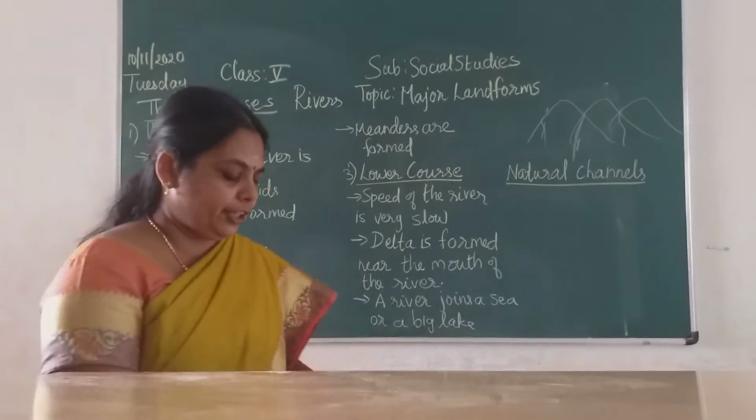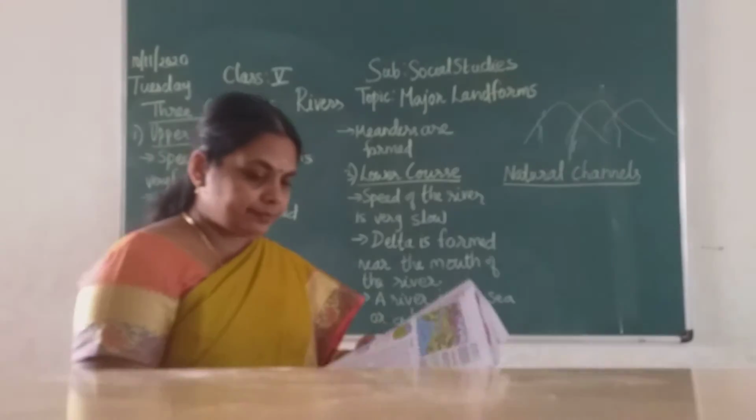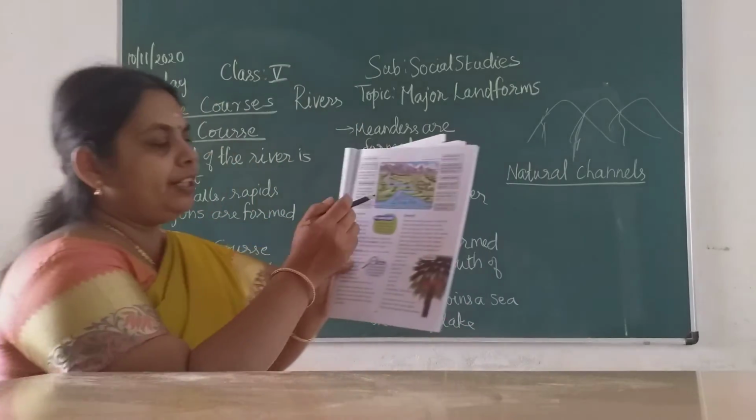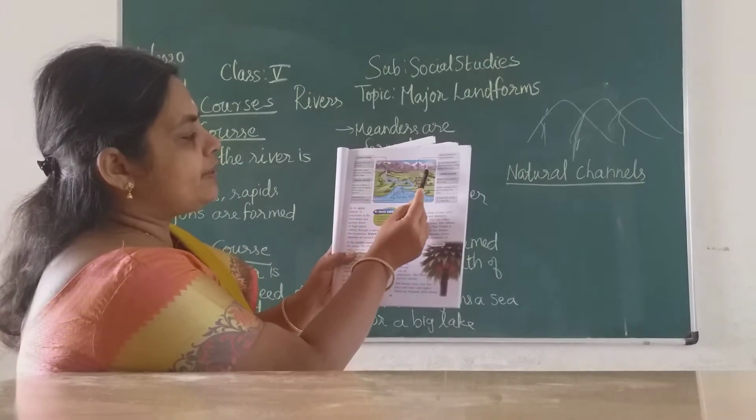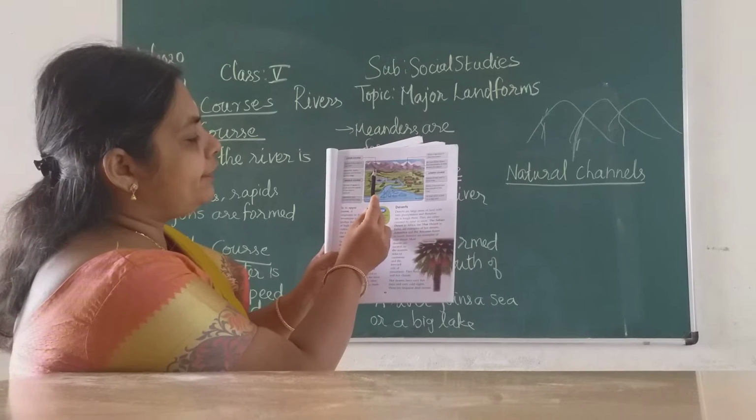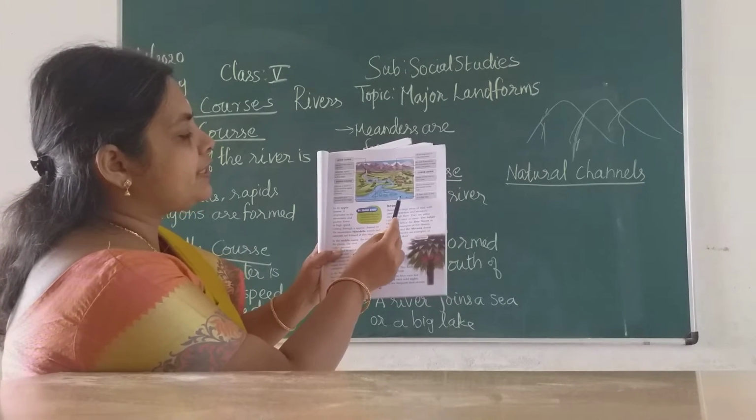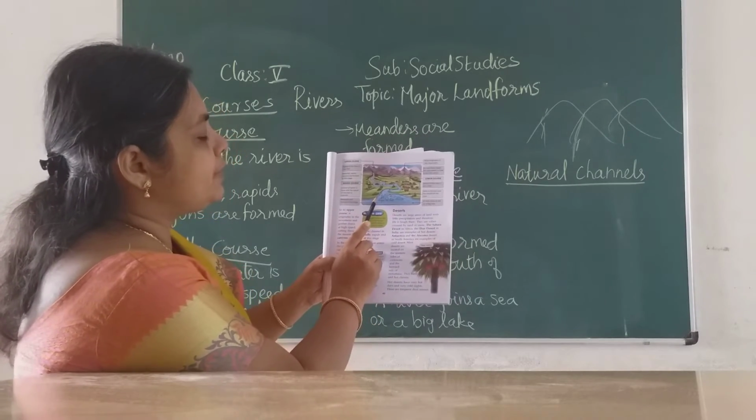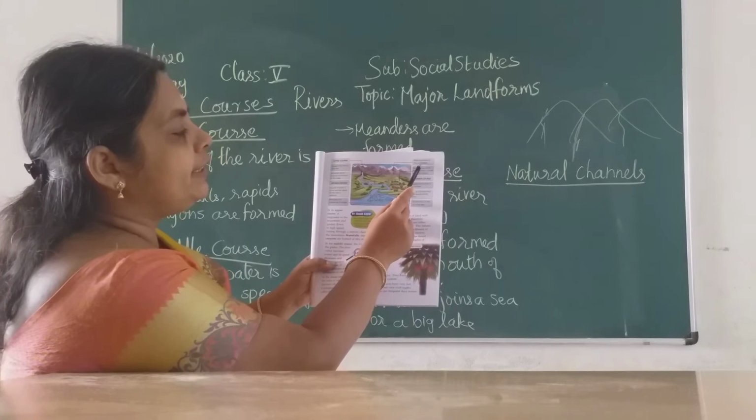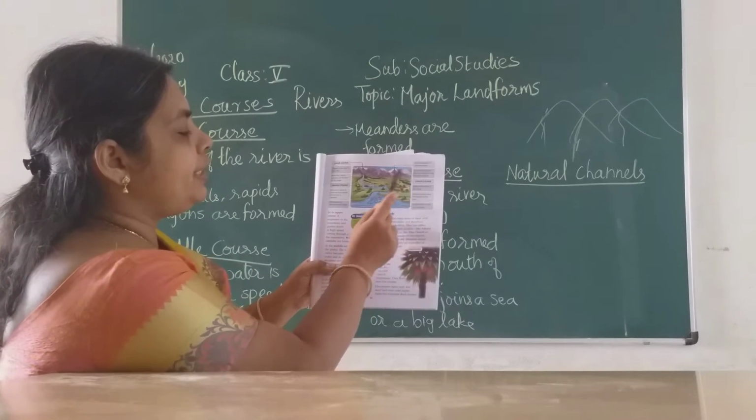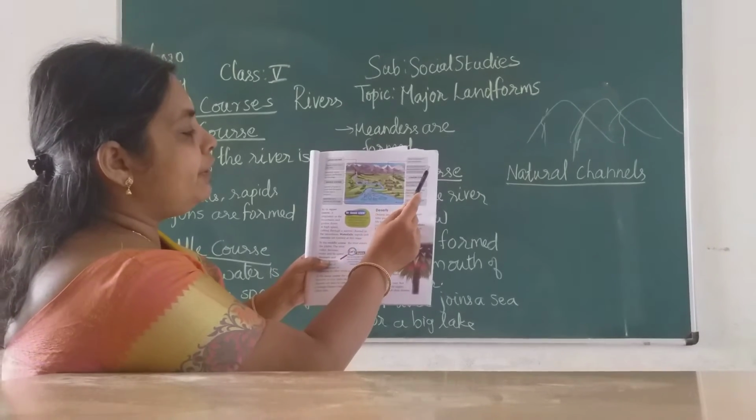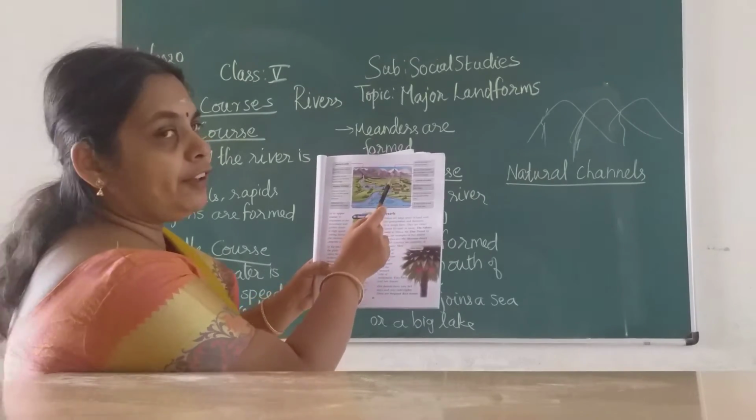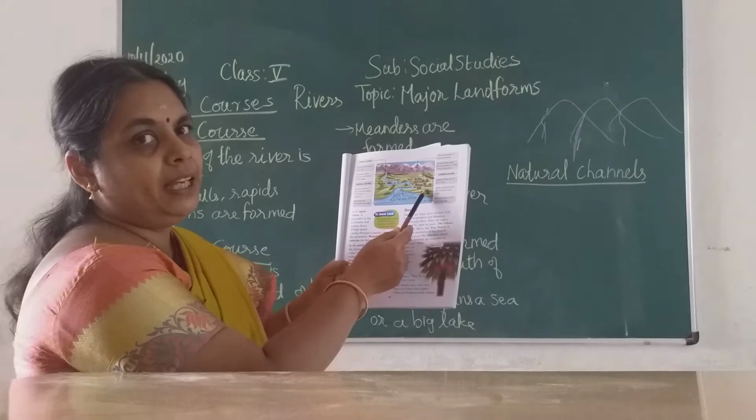Looking at your textbook, page number 43, you can see a picture has been given. Here the mountains are present and the river is flowing till it reaches the sea or a big lake. Visualize it like this. First observe that the river originates in the mountains. As the river flows down the mountain, it enters the plains. After the mountains, the next stage is the plains.